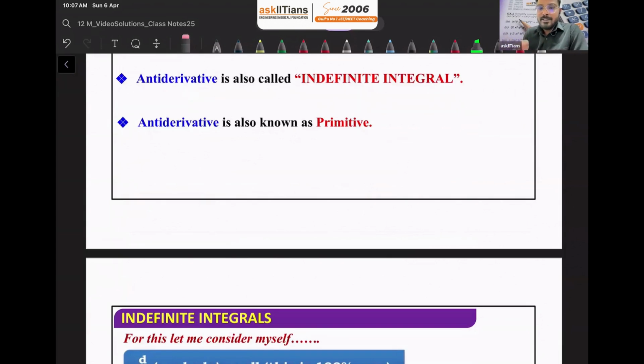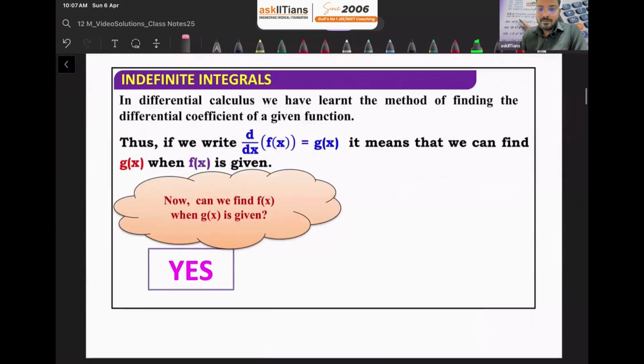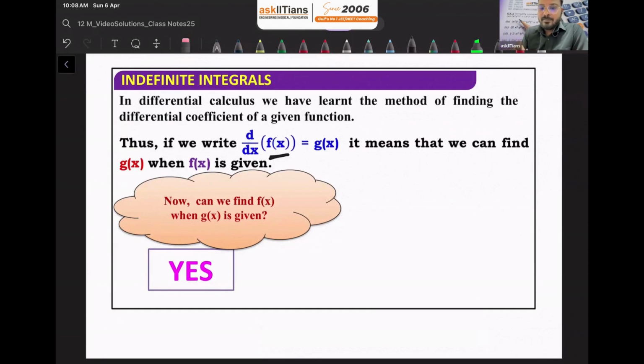So let's suppose we are given a function f of x and we differentiate it, and we get a function g of x. So the derivative of f of x is g of x. It means, is there any method to find f of x if g of x is given?